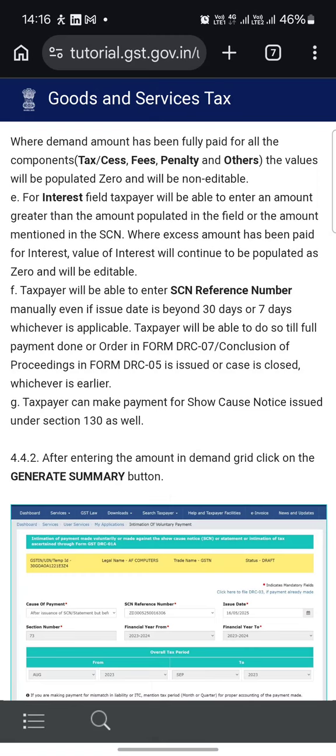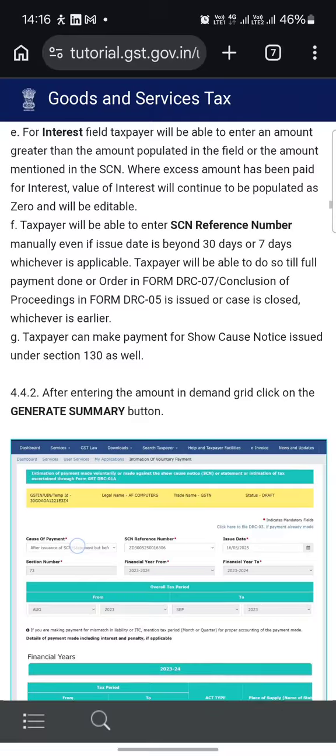Where the demand amount has been fully paid for all the components, the values will be populated as 0 and will be non-editable. For the interest field, the taxpayer will be able to enter an amount greater than the amount populated in the field or the amount mentioned in the SCN. Where excess amount has been paid for interest, the value of interest will continue to be populated as 0 and will be editable.